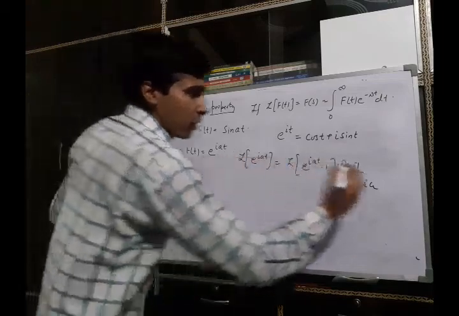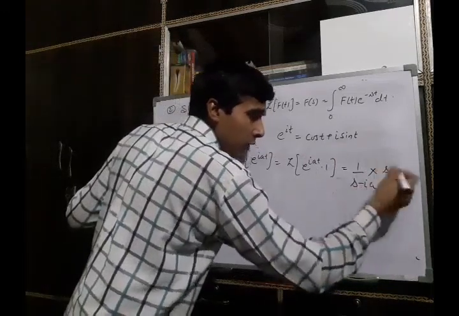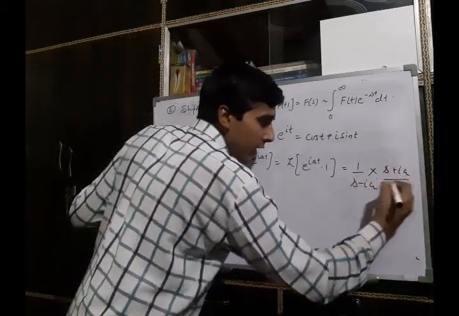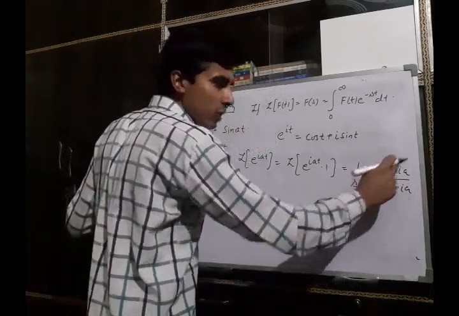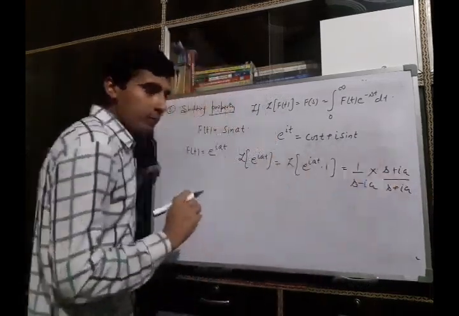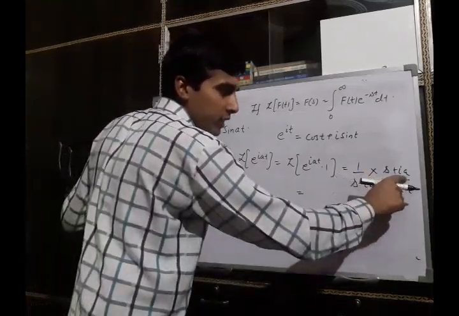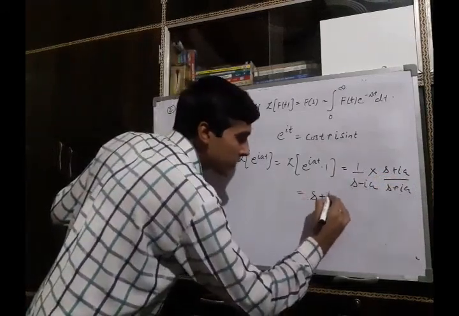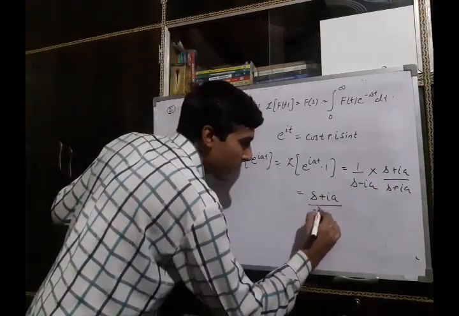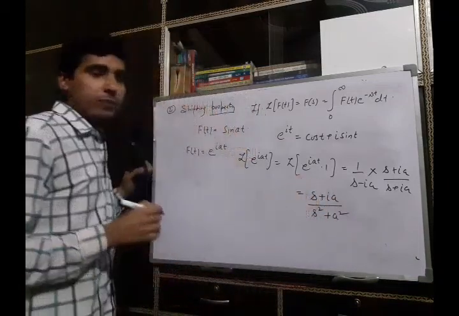Then multiply this term with numerator s plus iota a and denominator also s plus iota a. It will not affect because when we cancel it, it will be 1. If you multiply with s plus iota a, numerator is s plus iota a and denominator is s square plus a square.